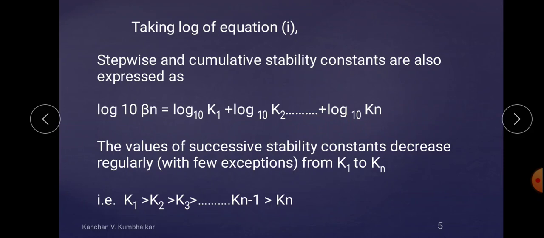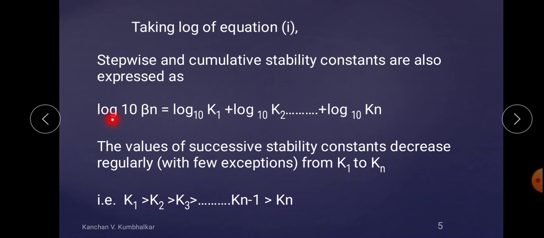We know the rule of log: if it is k1 into k2 into k3, then in the sense of log we should write an addition. So log of k1 into k2 into k3 up to kn, hence the log of k1 is added with the log of k2. We know this rule. Hence the value of successive stability constant decreases regularly with some few exceptions.